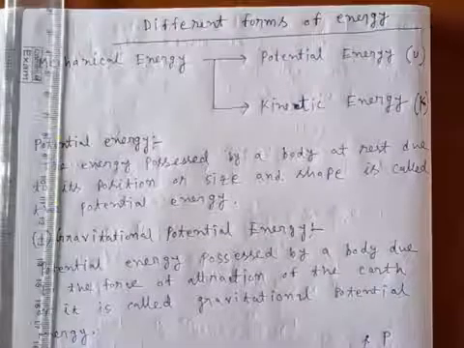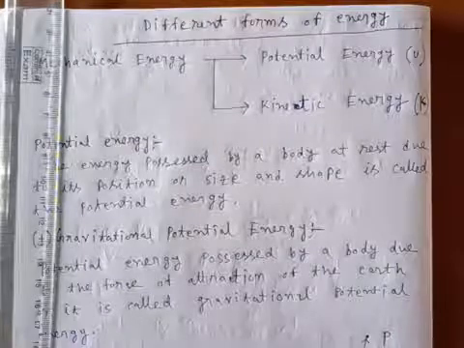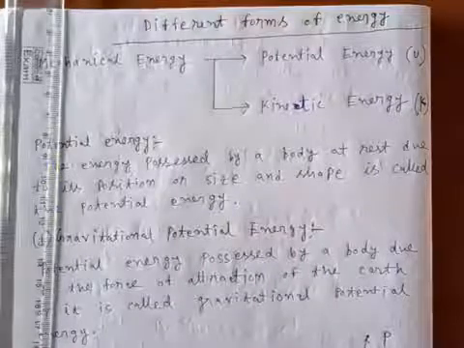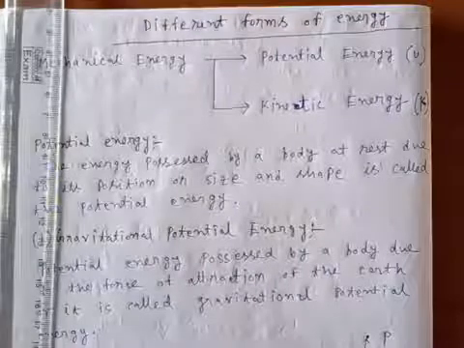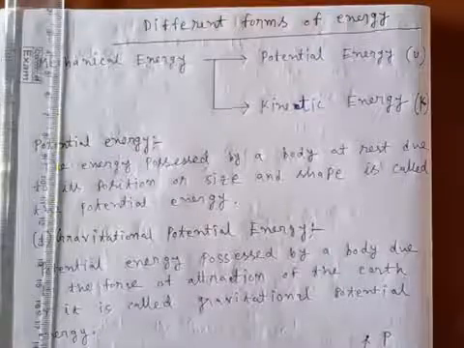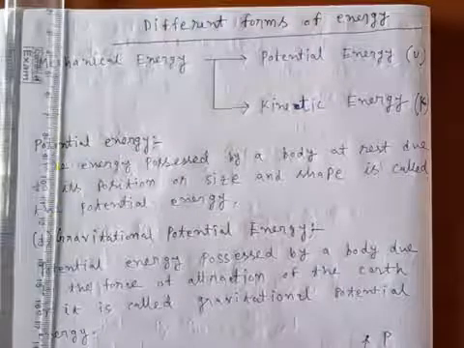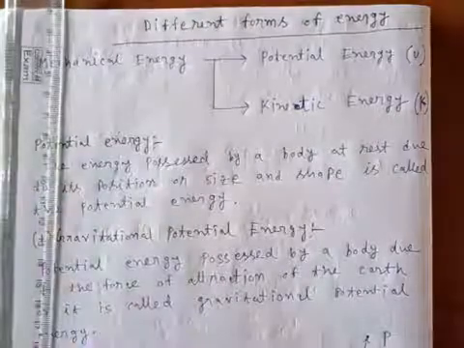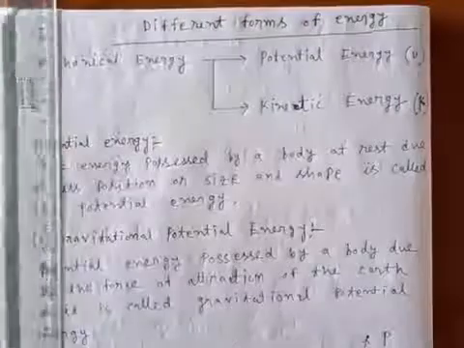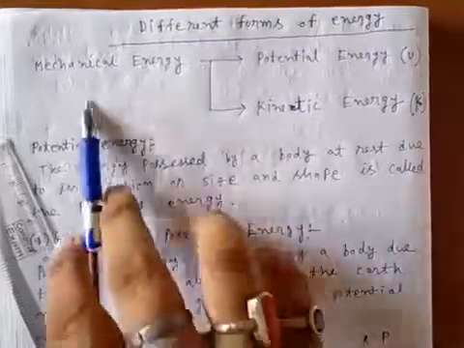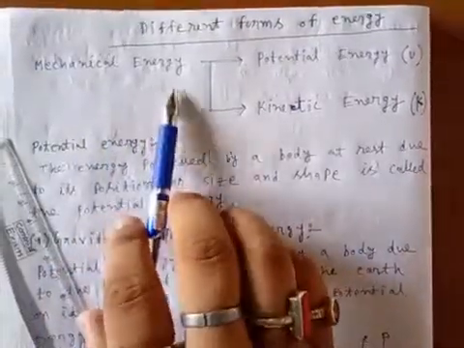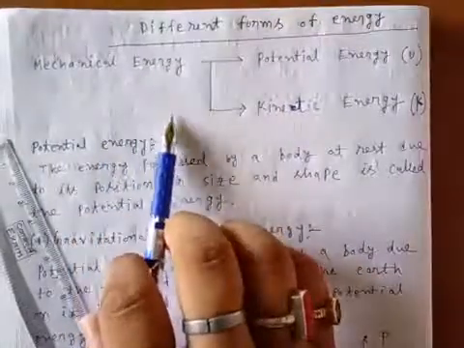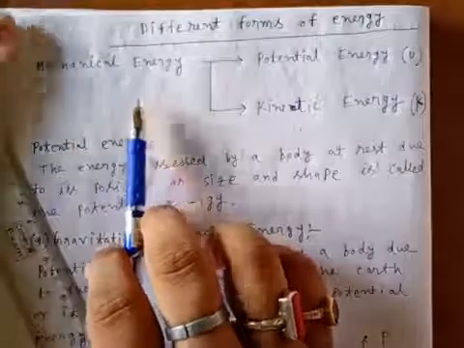Today we are going to discuss different forms of energy. We know there are different energies like mechanical energy, heat energy, light energy, electrical energy, chemical energy, nuclear energy, sound energy, solar energy, etc. But in this class we are specially going to discuss mechanical energy. Mechanical energy is an energy possessed by a body due to its state of motion or state of rest.